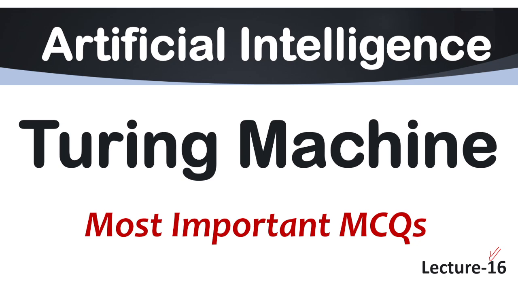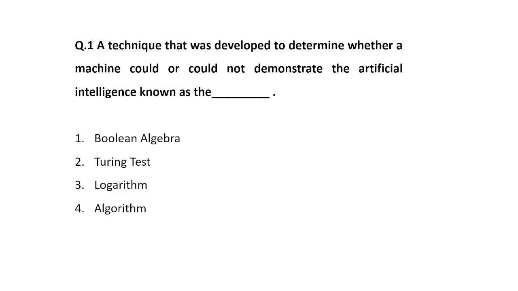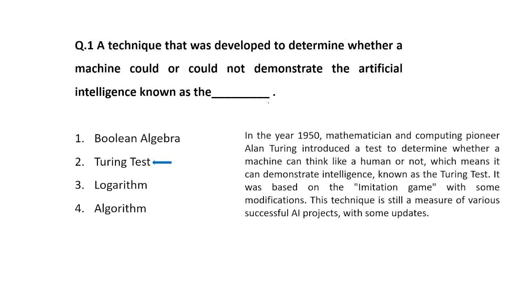So now let's just start the session. Here we have question number 1 that says a technique that was developed to determine whether a machine could or could not demonstrate the artificial intelligence is known as what? This is the direct definition of your Turing test. That is your option number 2. Turing test is basically a technique that helps us to determine whether any artificial intelligence based machine could or could not demonstrate the AI.